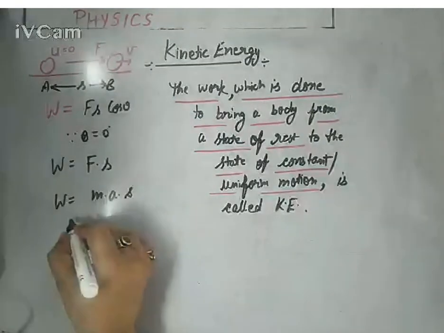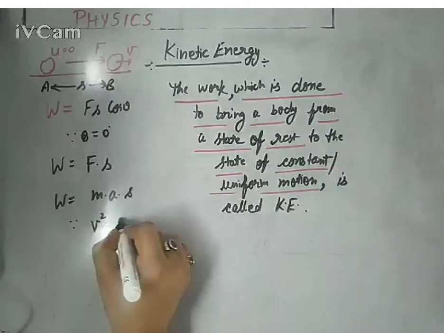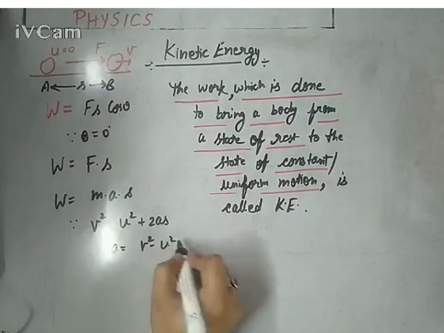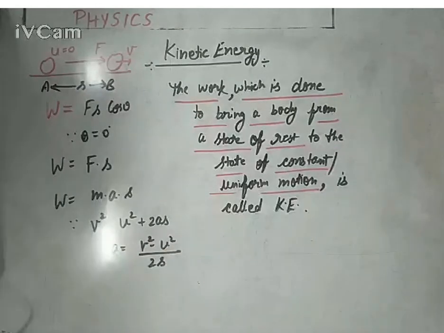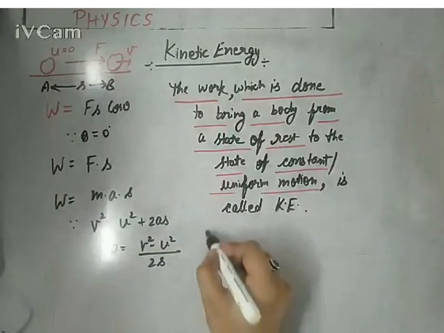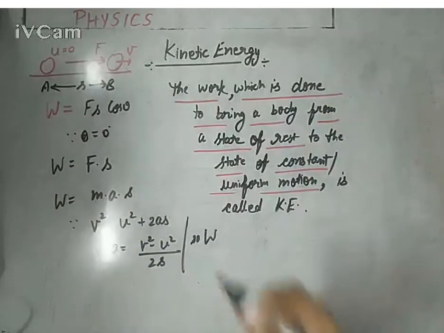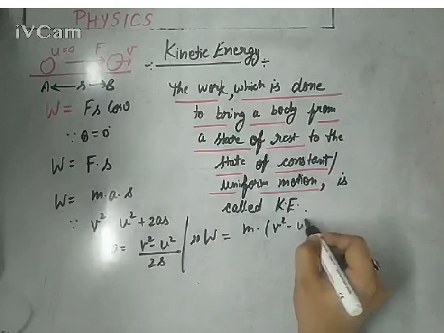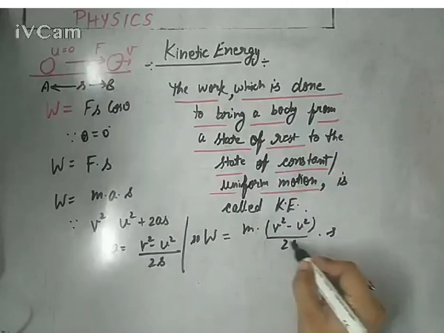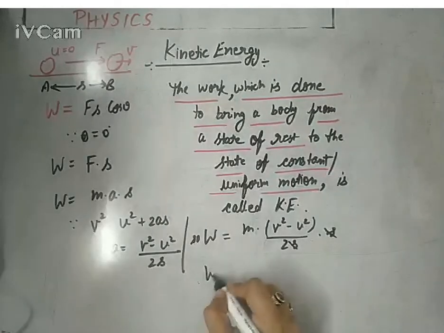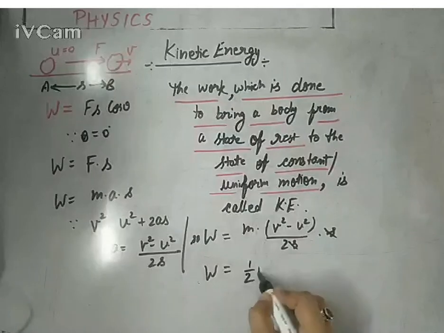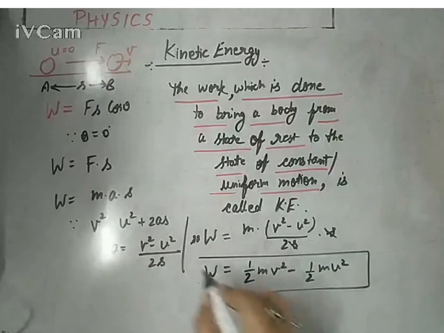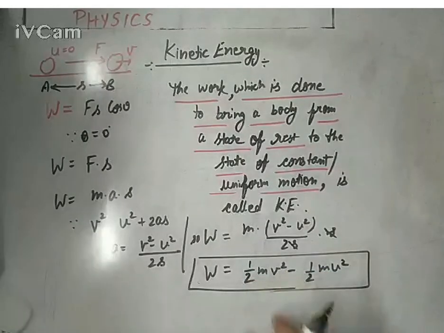It's your choice. From the third equation of motion, v square equals u square plus 2as. We know it very well. So a would be v square minus u square upon 2s. You can put this value of acceleration in this expression. So work done W equals m into v square minus u square upon 2s into s. s and s will get cancelled, so W equals half mv square minus half mu square. Right now I'm not talking about this particular expression, I'm just highlighting it.